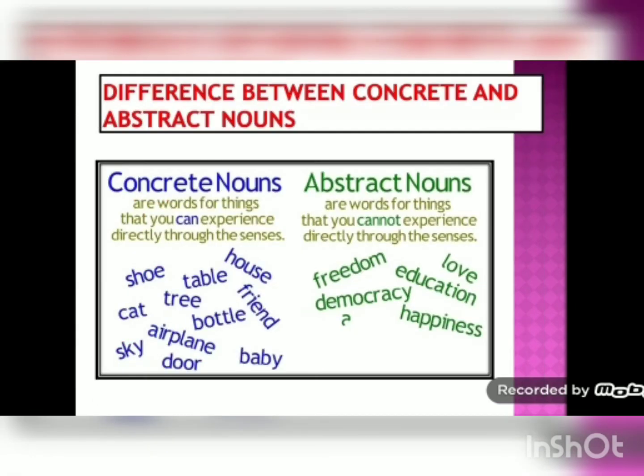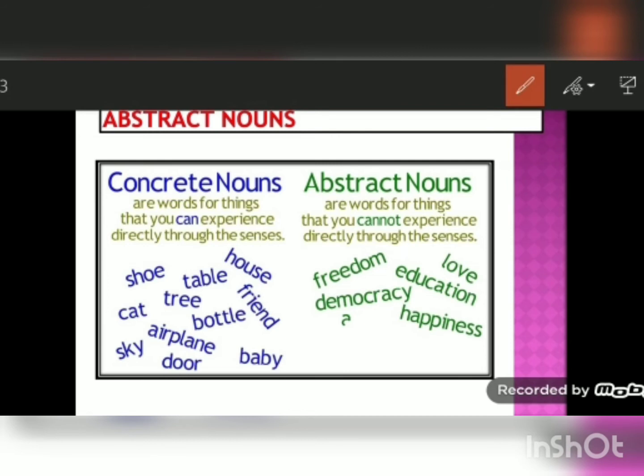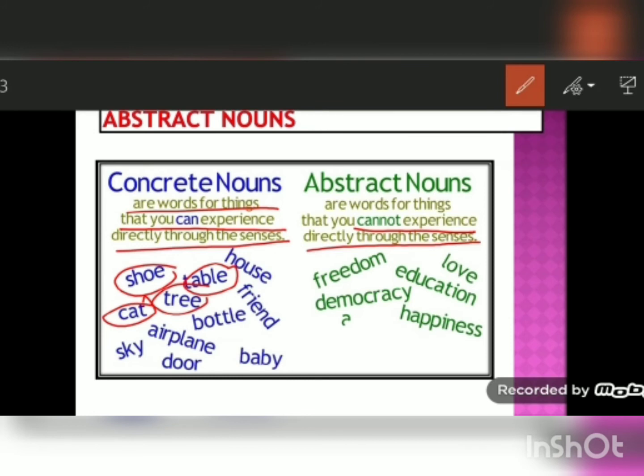Now let's see what is the difference between concrete and abstract noun. Concrete nouns are the words for things that you can experience directly through the senses, like shoe, cat, tree, table, etc. Abstract nouns are words for things that you cannot experience directly through the senses, like freedom, democracy, happiness, love, joy, bravery, etc. So this is the difference between concrete noun and abstract noun.